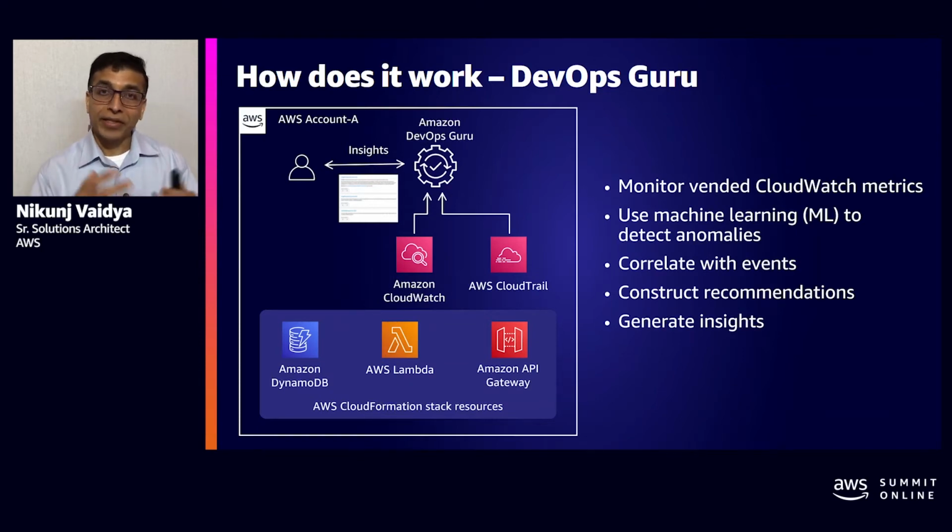As you can see, there are resources which are spawned through CloudFormation stacks, and DevOps Guru enables you to select specific CloudFormation stacks to monitor. So only the resources within those CloudFormation stacks are monitored. The interesting part is it uses the CloudFormation stack as an application boundary and will correlate the events and anomalies within that application boundary to give you more meaningful recommendations. So that is a high-level overview of how Amazon DevOps Guru works behind the scenes. We have published a number of blog posts. Please refer to them, and they give you much more detailed guidance on that.